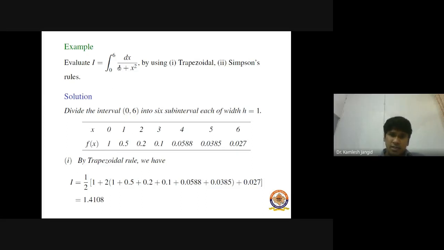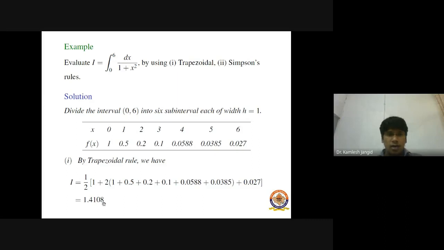It means fx here is 1 upon 1 plus x square. If you put x equals 0, then we get 1. x equals 1, then we get 0.5, and similarly this one. Now by the trapezoidal rule, we have h upon 2. h means 1. So 1 upon 2 times, this is our y0 point, and this one is the y6 point here. All right? And 2 times of intermediate values. If we simplify, then we get 1.4108.